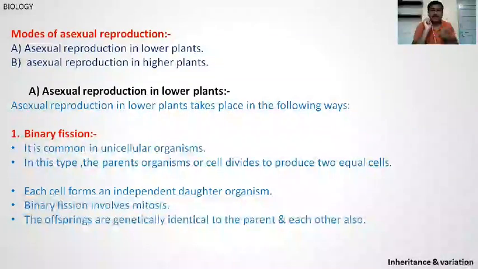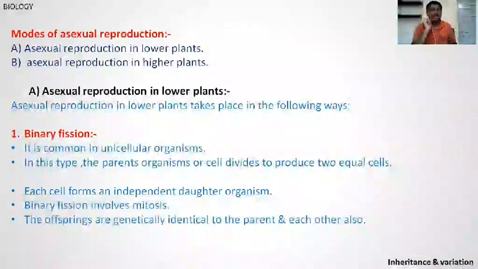First, asexual reproduction in the lower group of plants takes place in four ways. First is binary fission. Binary fission is common in unicellular organisms.